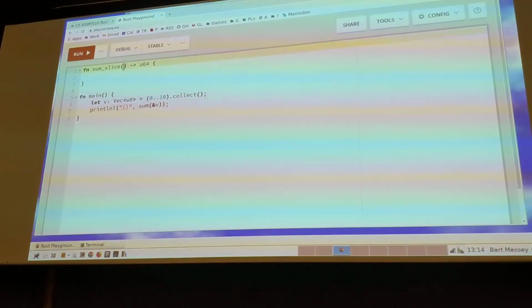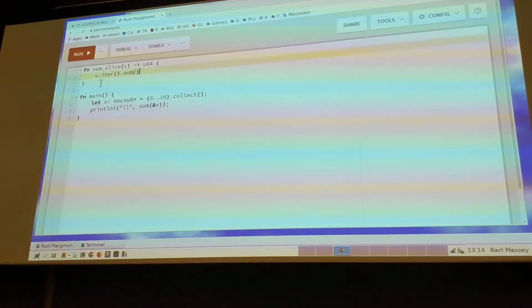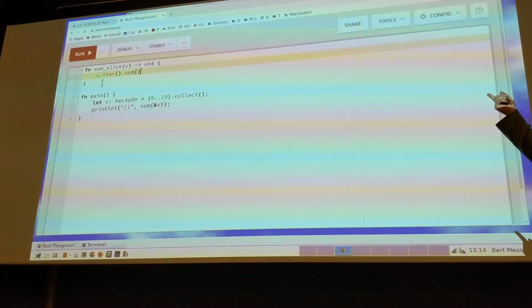And then, what would the corresponding, first of all, let's write the body of it. So it's going to take some v, and it'll say what? Probably the easiest way to write it is v dot iter dot sum. So this seems really silly, right? We're just going to iterate over the elements of the vector and return their sum. It's a really boring function body, right? I could write a little for loop here, right? There's nothing wrong with writing a little for loop, but man, that's pretty easy. I just want to take all the elements and add them up, man.